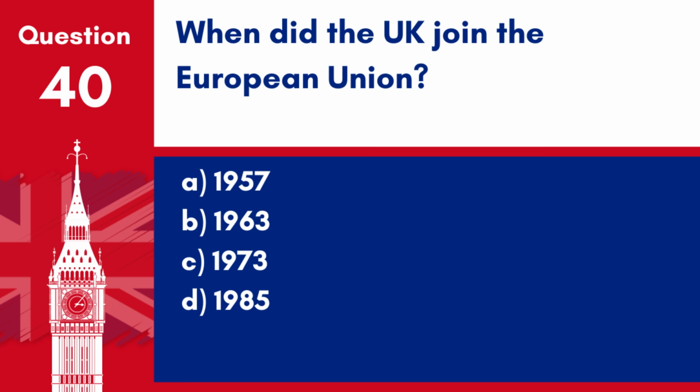Question 40. When did the UK join the European Union? A. 1957. B. 1963. C. 1973. D. 1985. Answer: C. 1973. The United Kingdom joined the European Union in 1973, which was then known as the European Economic Community, EC.